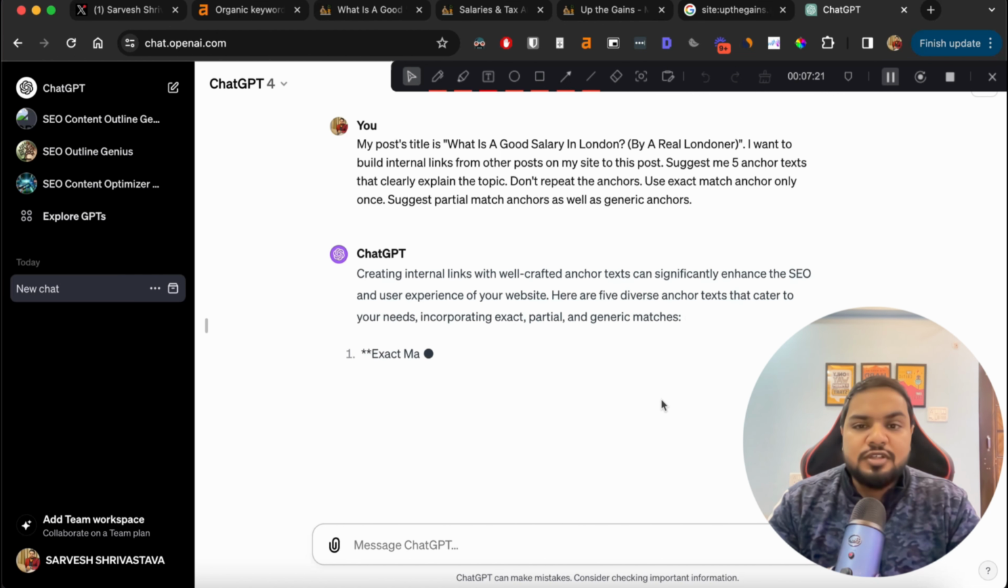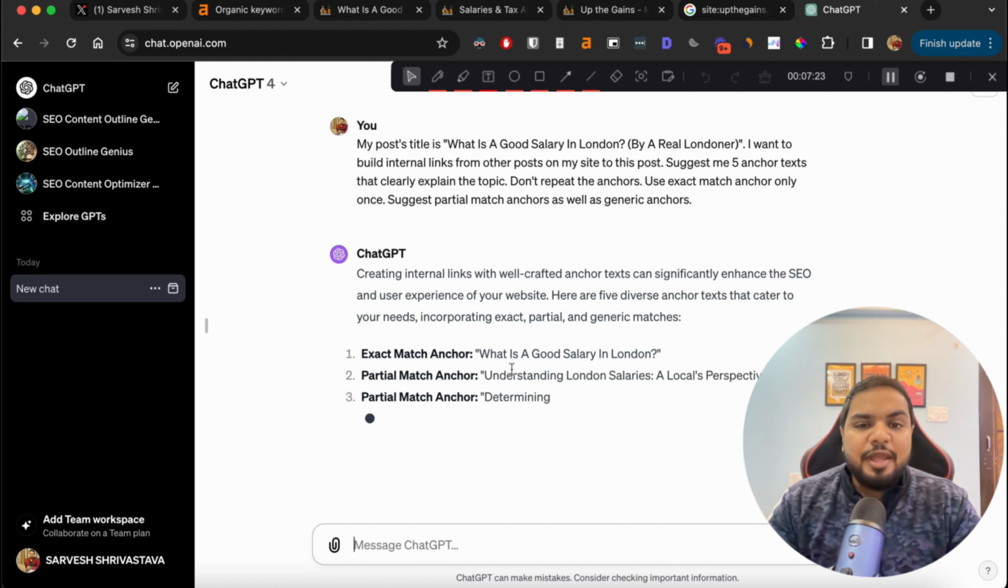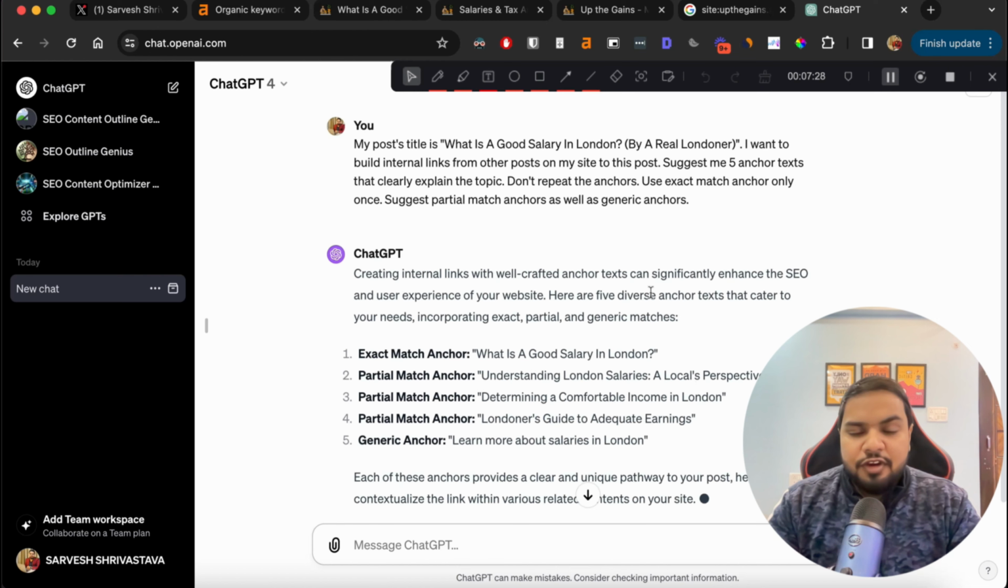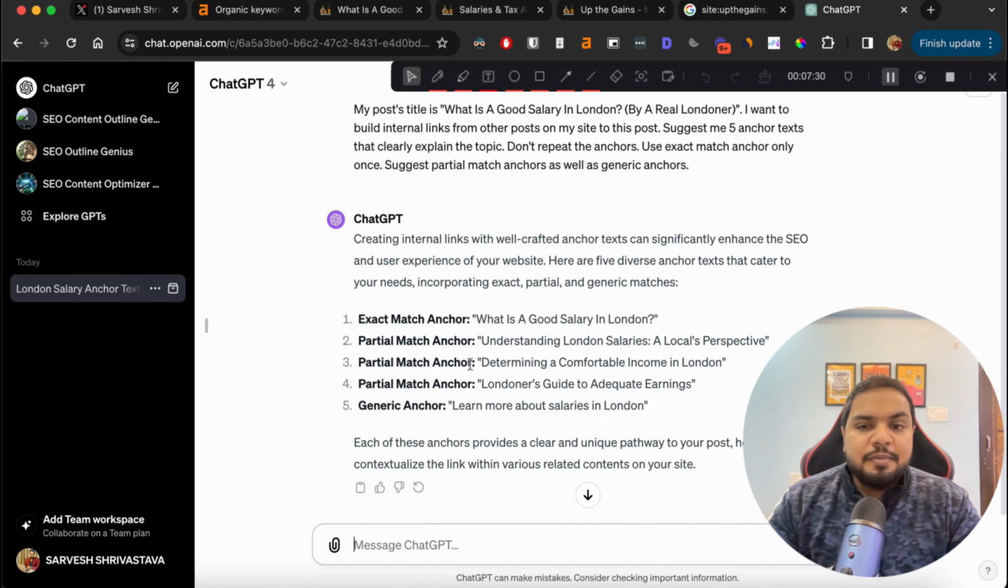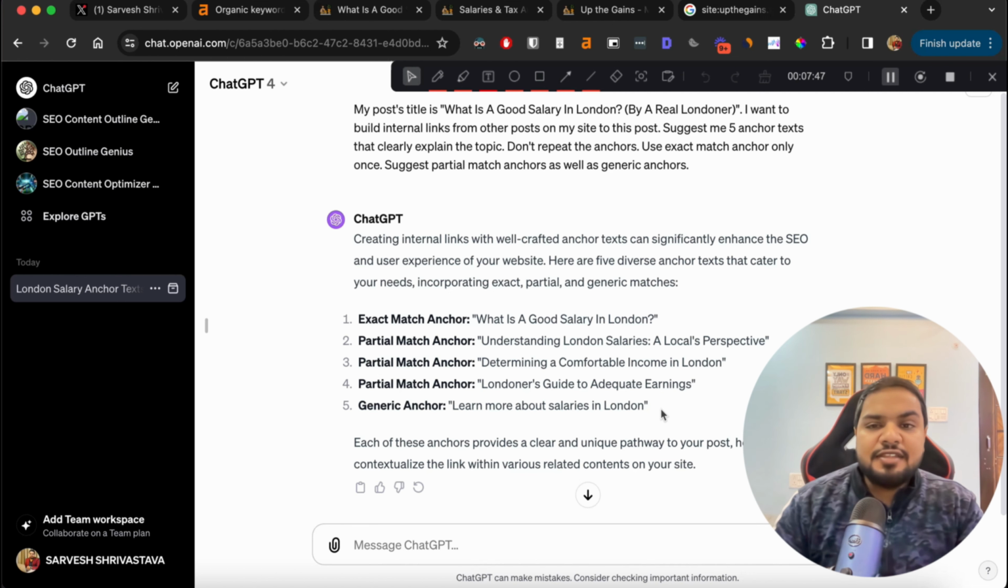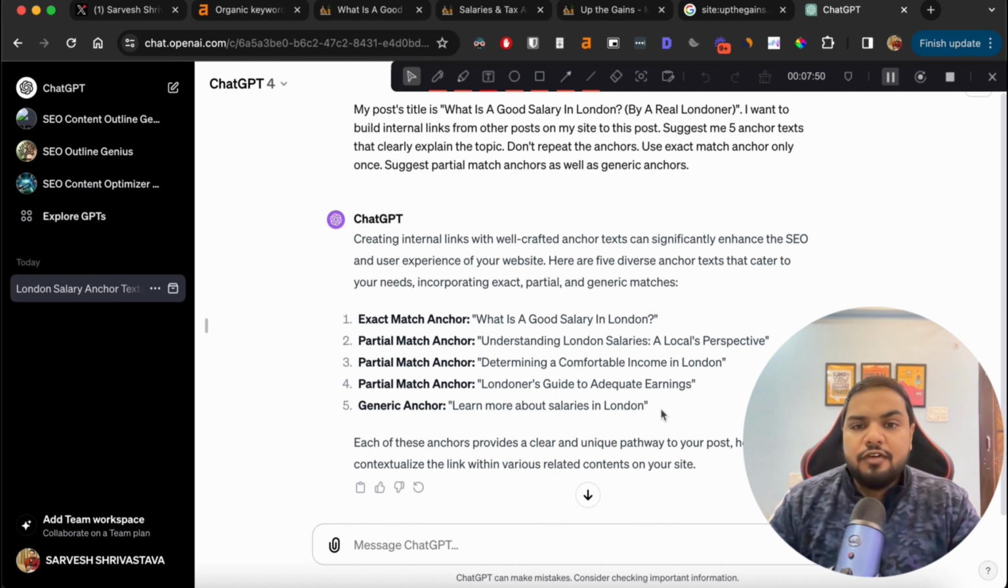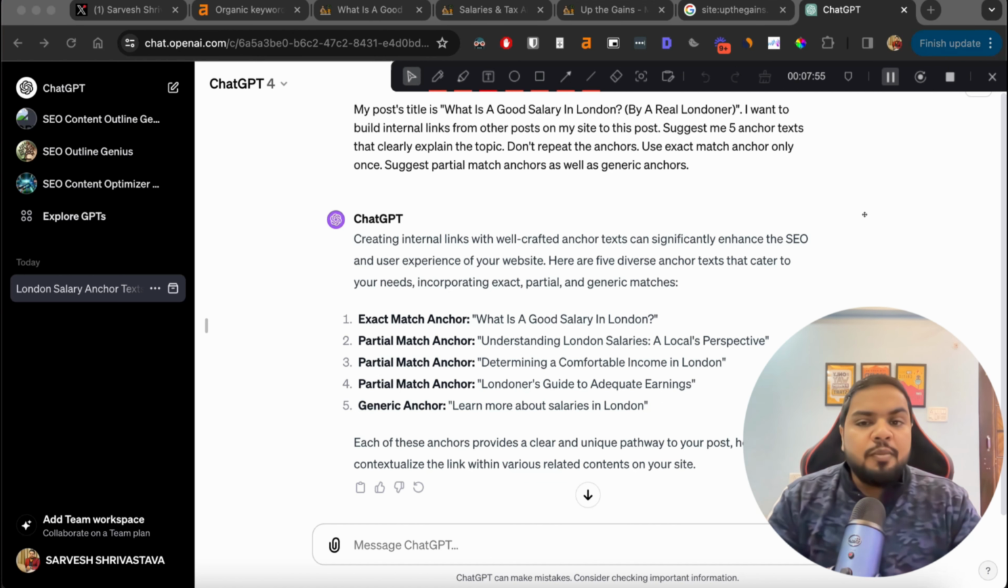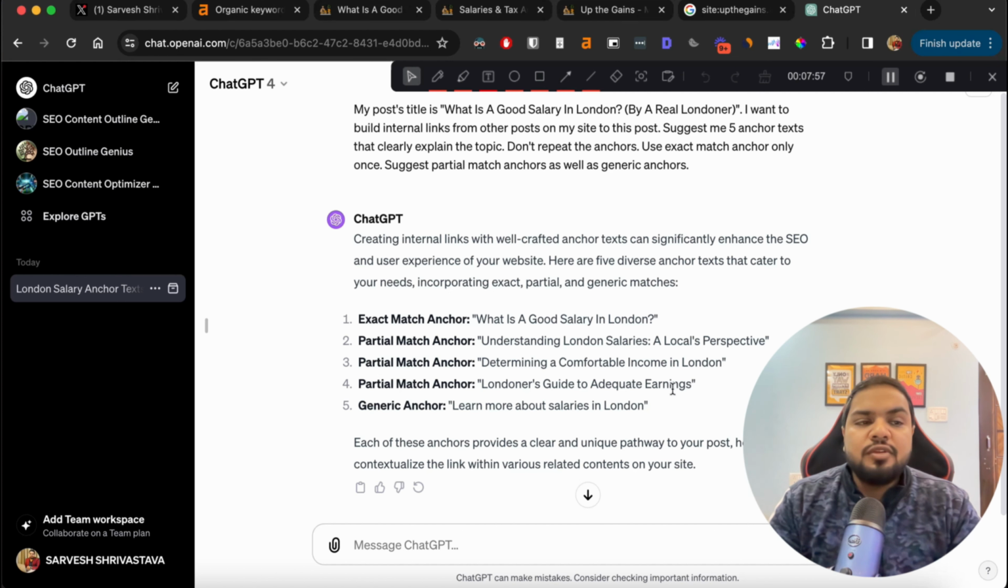So let's have a look at what it suggests. For the exact match anchor, it says "what is a good salary in London", which is probably our main keyword for this particular topic. Then there is a partial match anchor, "understanding London salaries, a local's perspective." Another partial match anchor is "determining a comfortable income in London." So it has used an exact match anchor, 3 partial match, and 1 generic anchor, which is "learn more about salaries in London." This is a pretty diversified and balanced anchor text profile that we would want to have on our site.